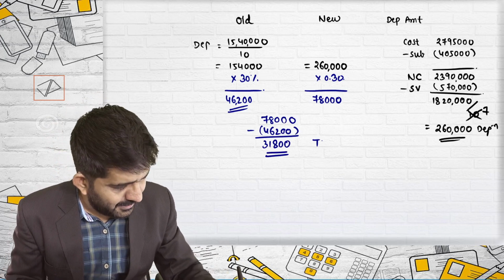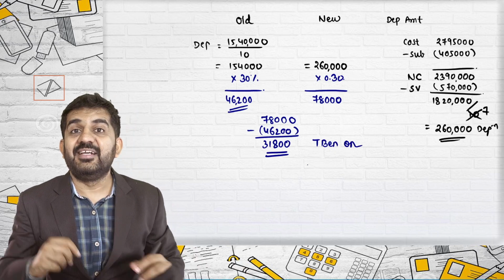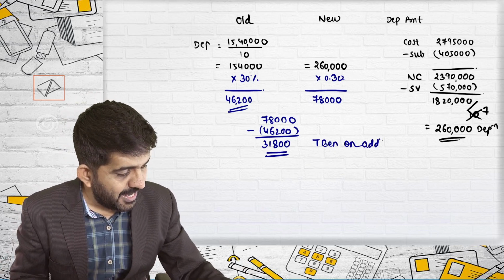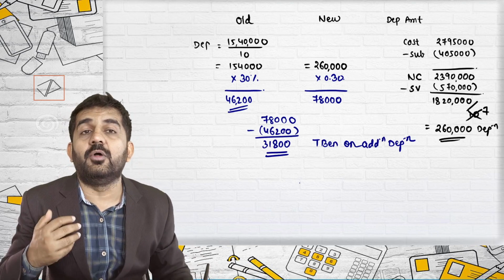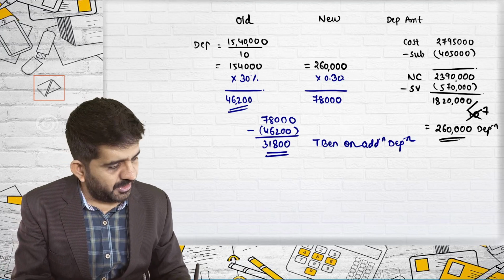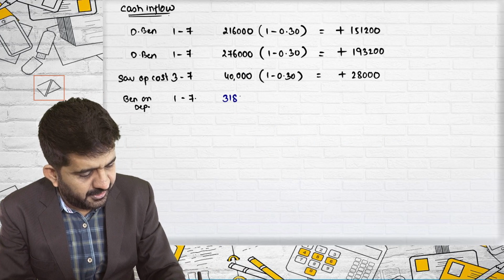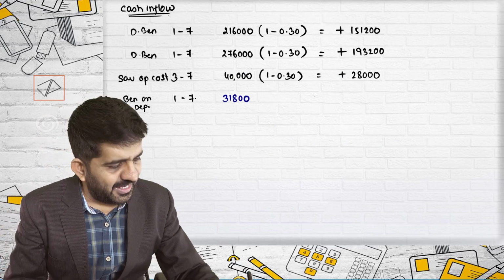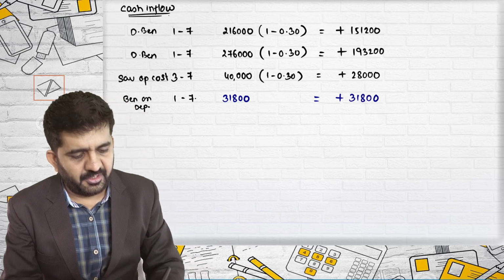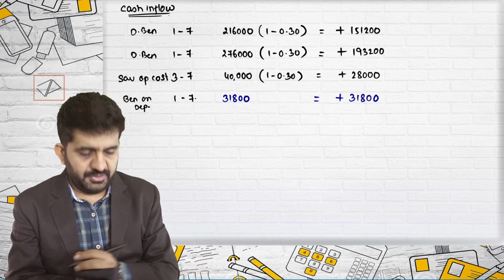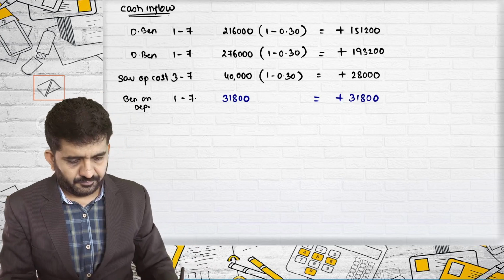It is the tax benefit on additional depreciation, which is the benefit you actually get for the purpose of decision making. A tax benefit is positive, so positive 31,800 for 1 to 7 years.